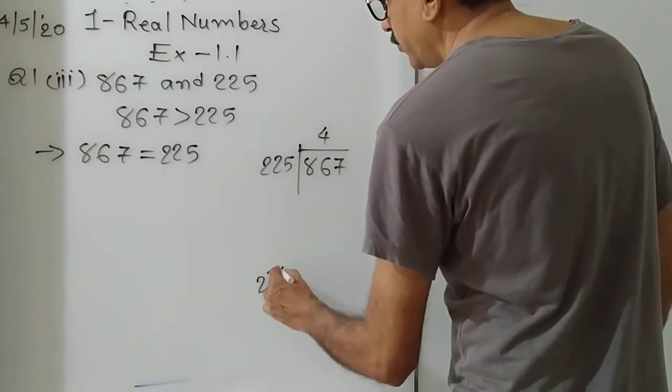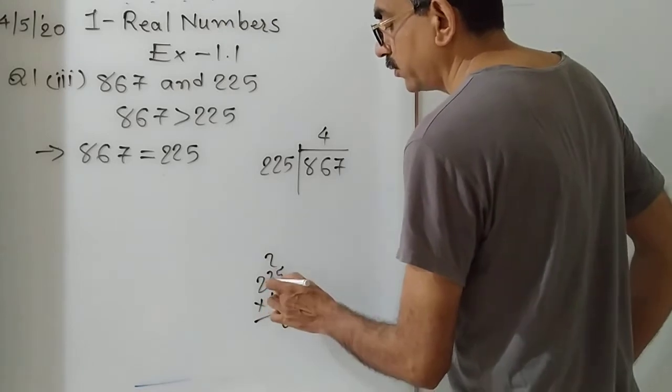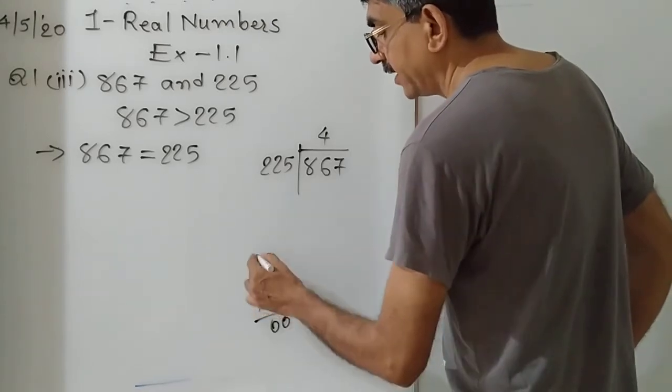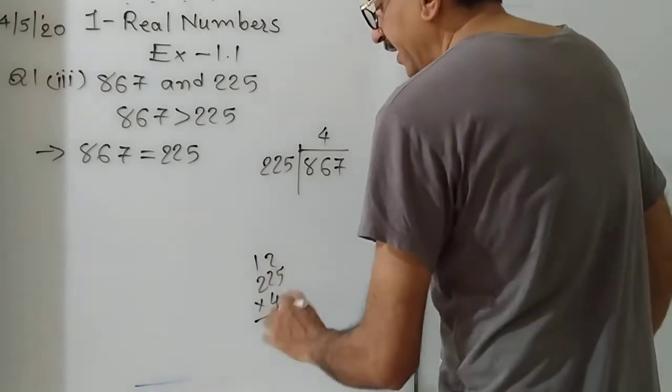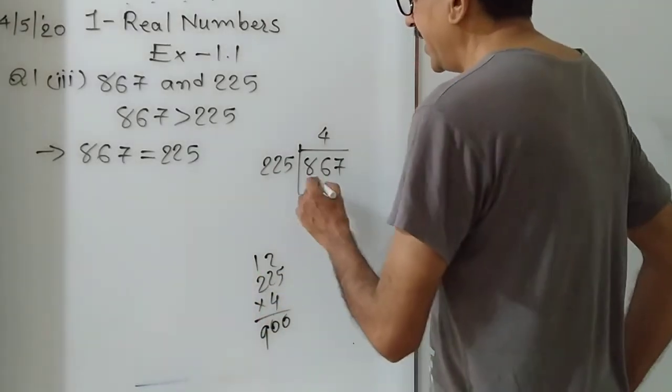Then 225 multiplied by 4. 4 times 5 is 20, carry 2. 4 times 2 is 8 and 2 is 10, carry 1. 4 times 2 is 8 and 1 is 9. So 900. Sorry.